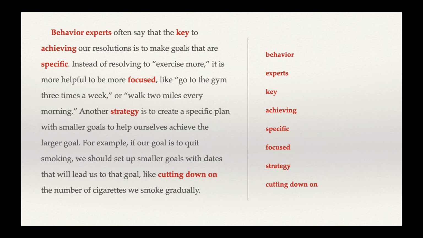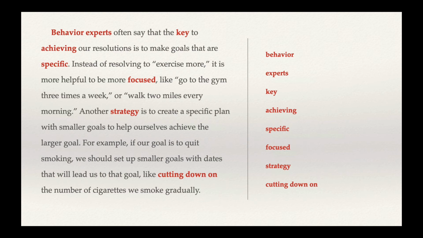Next, we have the word strategy. And before the word strategy, we have the word another. This tells us that this is the second time we're talking about a strategy. So before this, we've also talked about strategies. So we can guess that strategy is some way to accomplish something. In the beginning of this paragraph, we talk about how we need to achieve our goals by being specific. And here we have another strategy. So this is another way to achieve our goals, and that is by creating a specific plan.